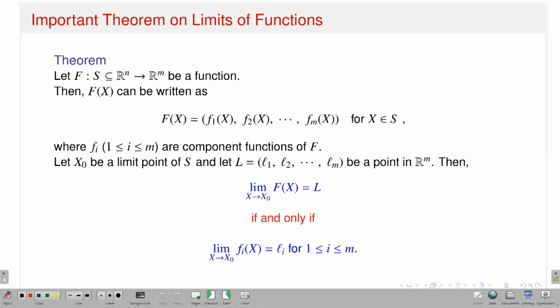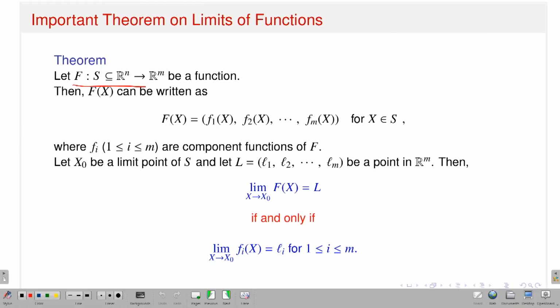Okay, so as I said, given a function capital F, we have defined the notion of component functions. Now in sequences, I drew many conclusions about the original sequence by giving conclusions on the component sequences. Similar things are true in the context of the existence of limits. Let capital F be a function from the set S, a subset of Rn, to Rm.